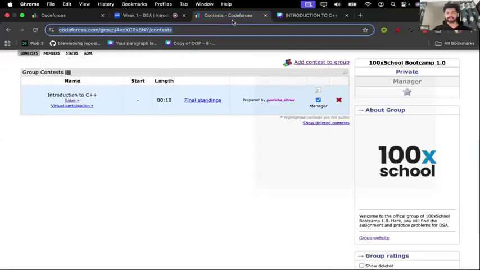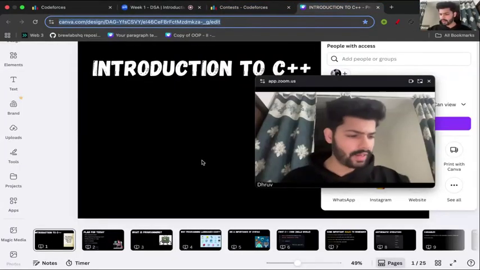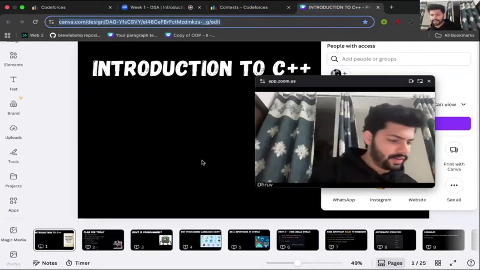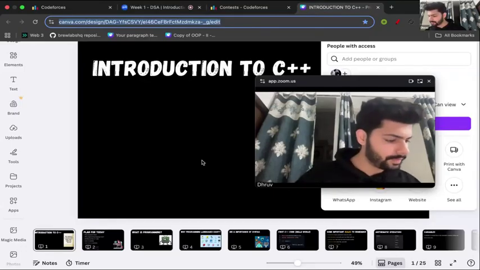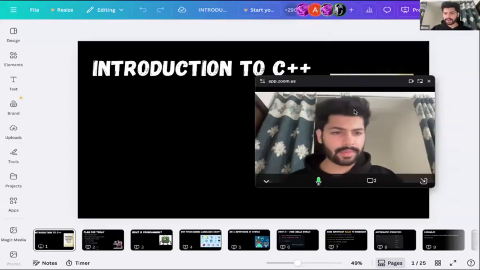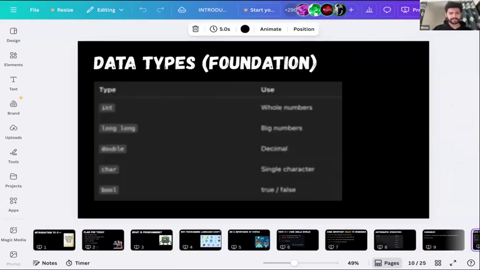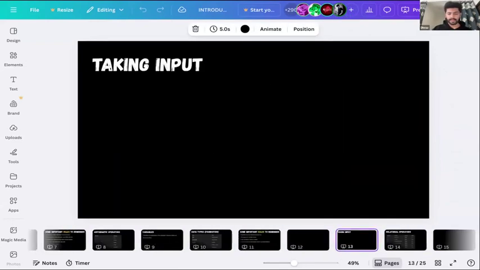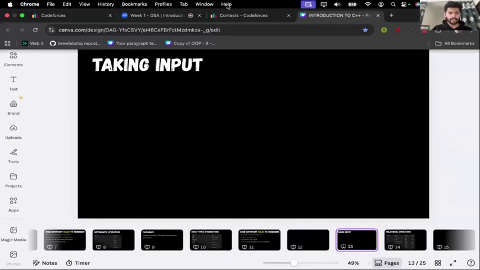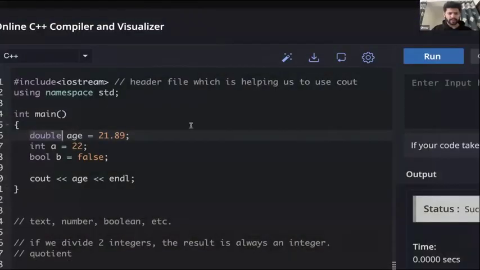So people who are here with me, let's move forward. So till now we have covered variables and data types. Let's move to the next part. Next part is taking input from the user. Till now we have hard coded everything.